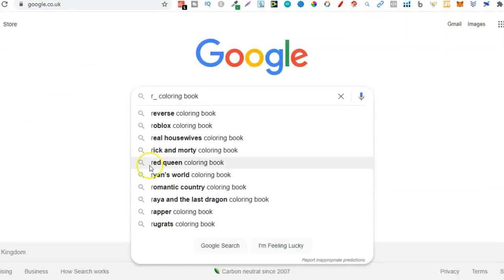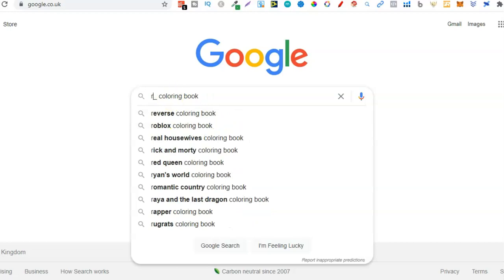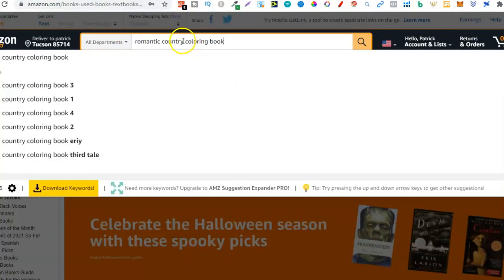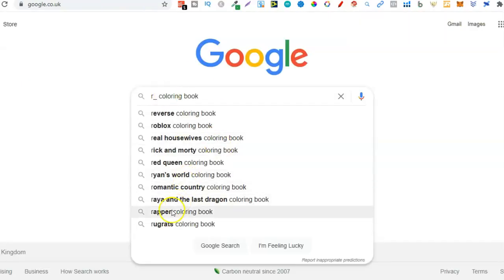So now if we go back, we've gone through these. Rugrats, stay clear of that. A rapper colouring book. Who would have thought? So let's take away that romantic country and let's do rapper. A rapper colouring book. Look, someone's actually searching for this. So now we found that on Google, a rapper colouring book.